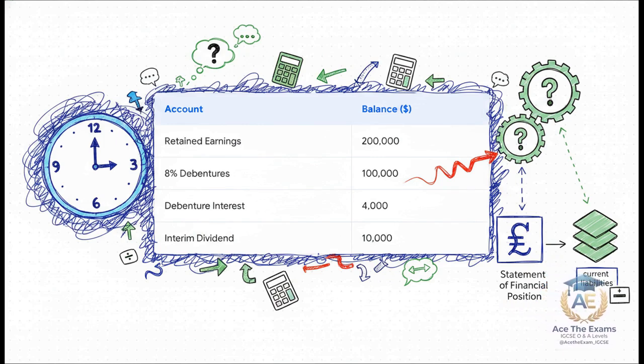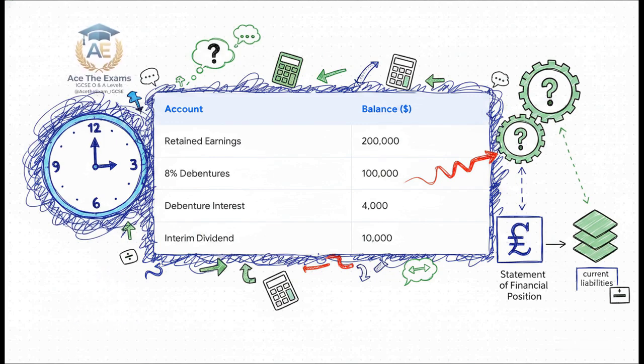What is the accrued expense here? And how does this impact the statement of profit or loss versus the statement of financial position? Look closely at the numbers. You need to immediately identify that the total debenture interest for the entire year should be 8% of $100,000, which is $8,000. But look at the trial balance. It only shows $4,000 actually paid. That means you have a $4,000 accrual.